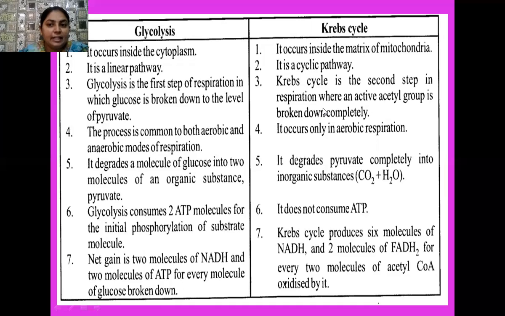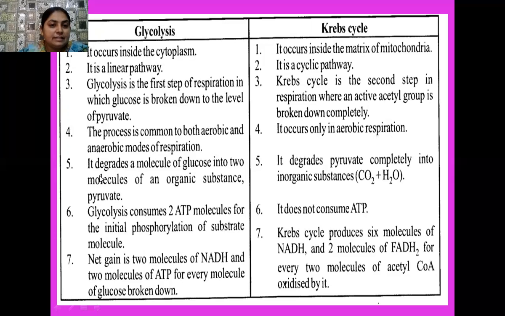Here an active acetyl group enters and is later broken down completely. As a result, many intermediate compounds are formed, such as alpha ketoglutaric acid, malic acid, and oxaloacetic acid is the last compound. The fourth point regarding glycolysis is the process is common to both aerobic and anaerobic modes of respiration, but Krebs cycle always occurs only in aerobic respiration.